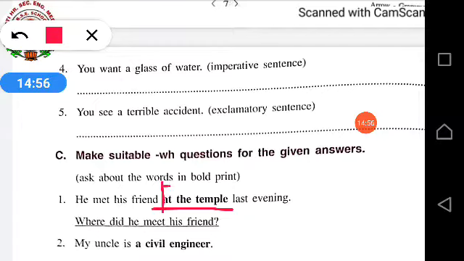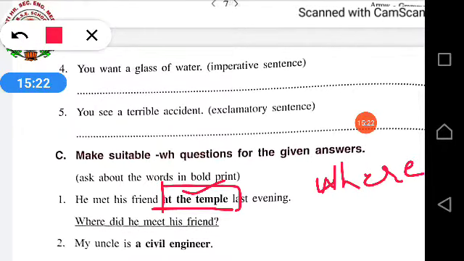So the first one, he met his friend at the temple last evening. So at the temple. Temple means at the temple. Where? कहाँ मिले? मंदिर में. Is it? So they have already given you the place, and for place we are using where.